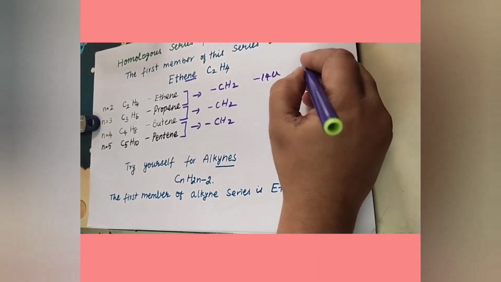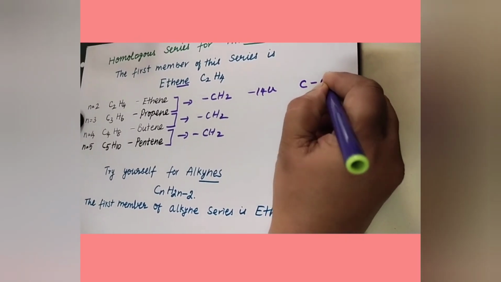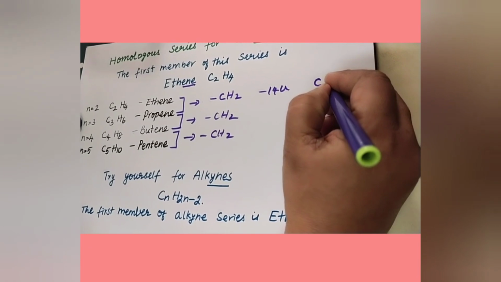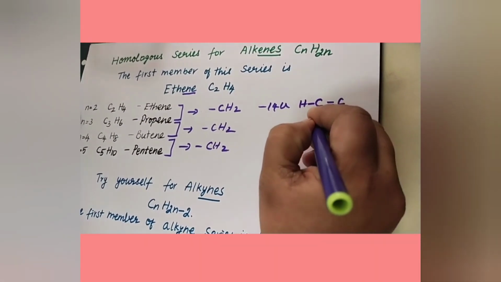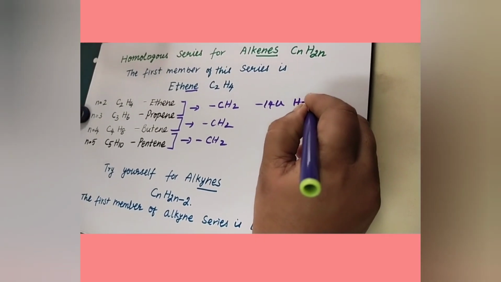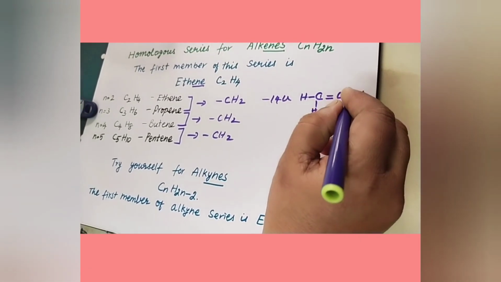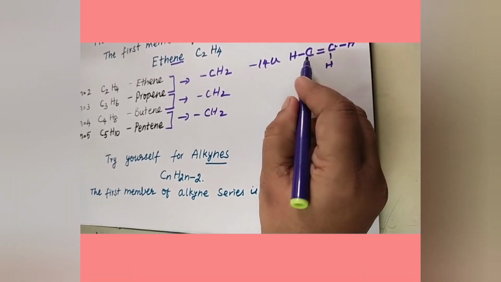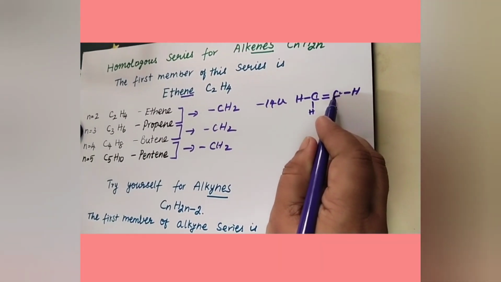Let us try the first structure. Write a carbon with one bond, then as it is ENE, one more bond. So 1, 2, totally 4 bonds for this first carbon. The second carbon also has 2 bonds already over, then the third bond and fourth bond. So carbon has valency 4. Whether it is alkane or alkene, carbon valency is always 4. It is satisfied here with a double bond to another carbon.